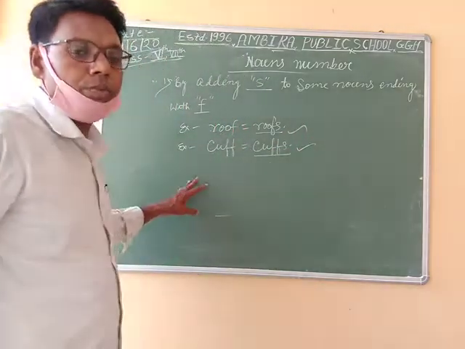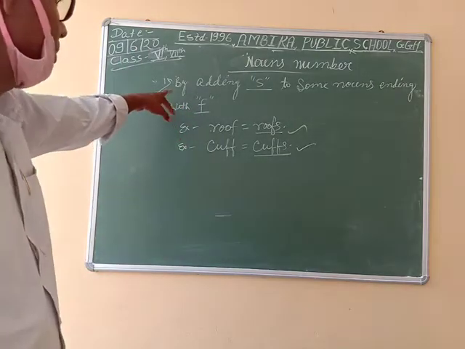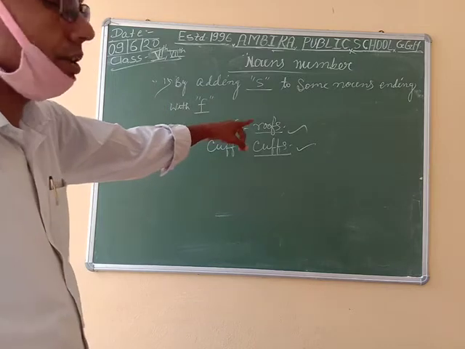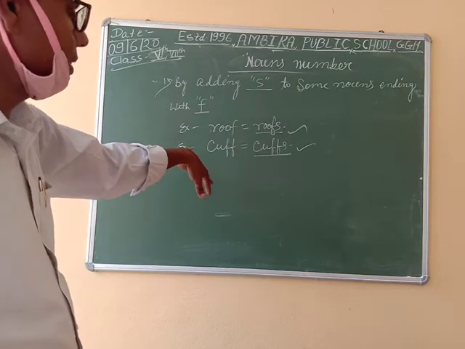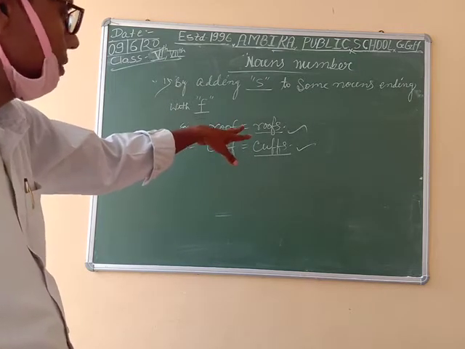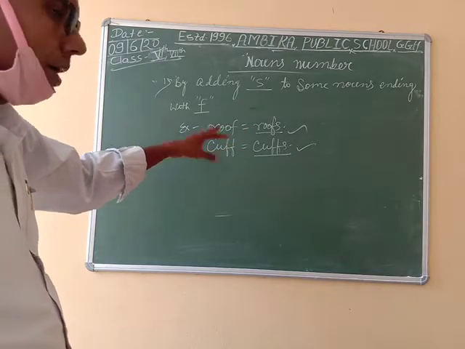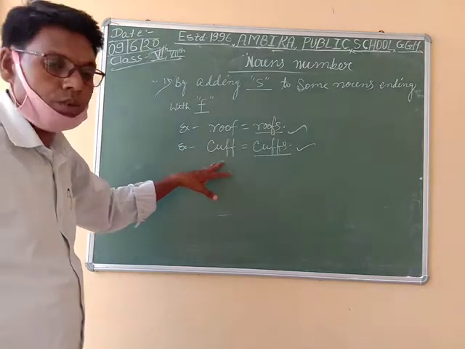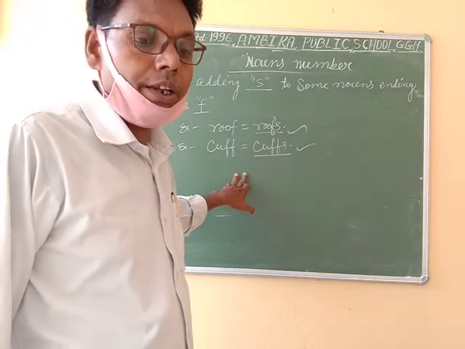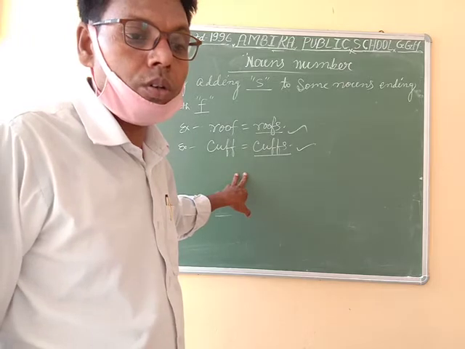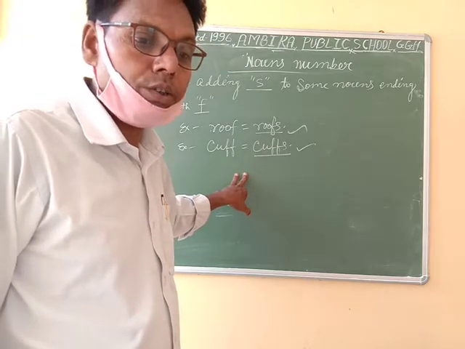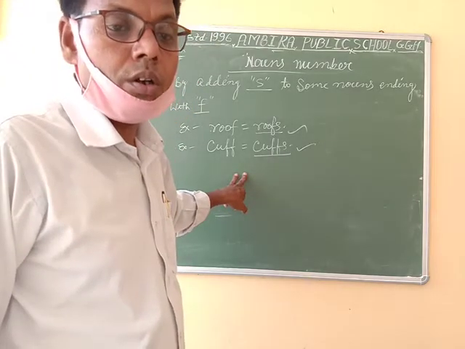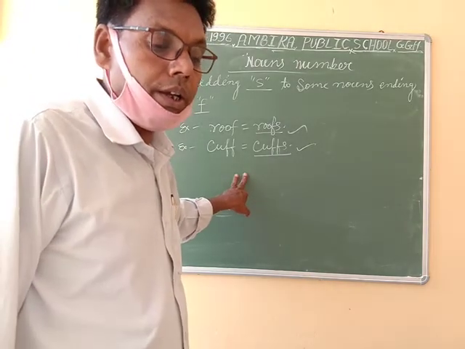No problem will be there if you know the particular facts to make plurals. So roof changes into roofs to make plurals, and cuff will be changed into cuffs. Any doubt? No. Understand?